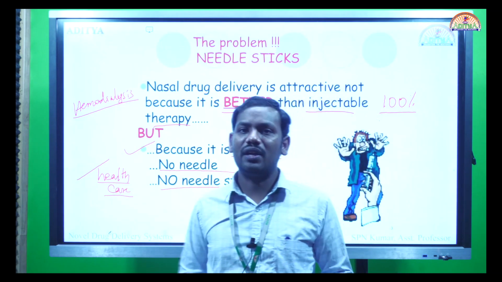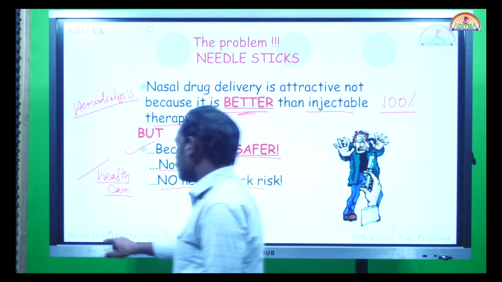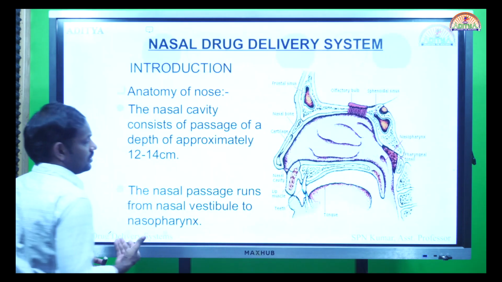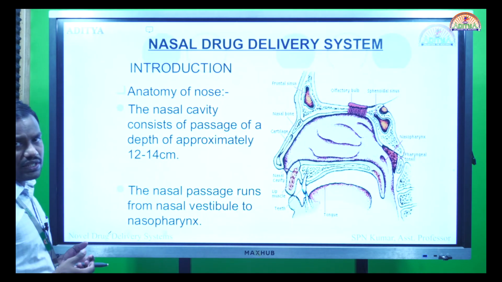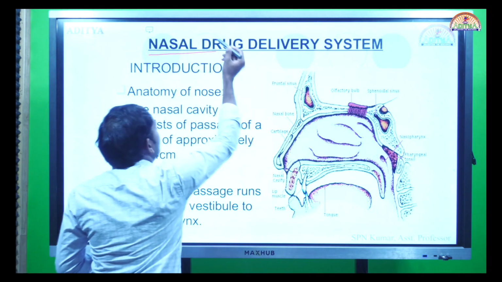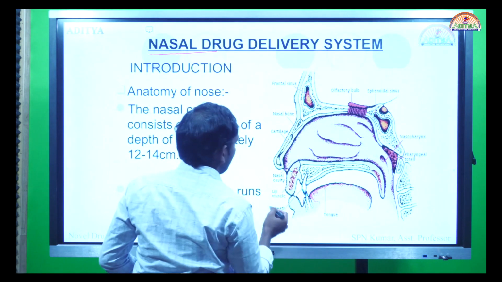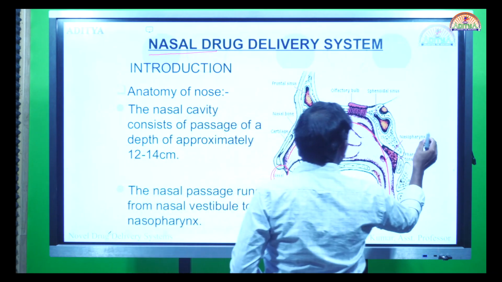So there we got an introduction to why the nasal drug delivery system is important. Now let us dig into the details of this nasal drug delivery system. Let us first see what is naso. As I said, it is nasal drug delivery. So first of all, what is naso? Somewhere your drug is released in this region, from the nasal cavity to the nasopharynx.